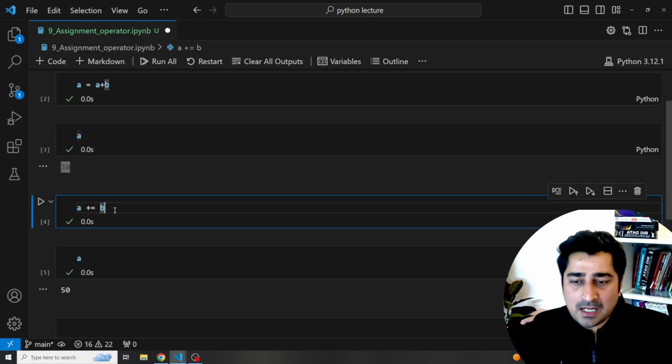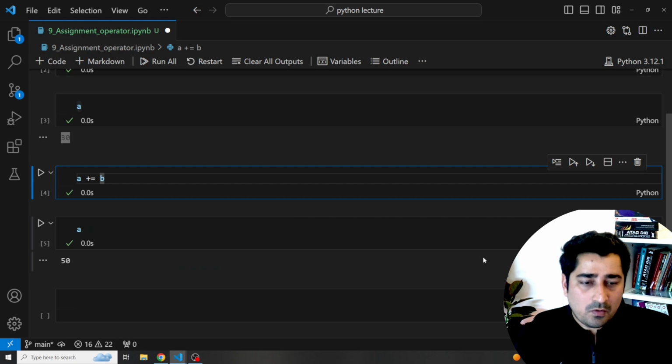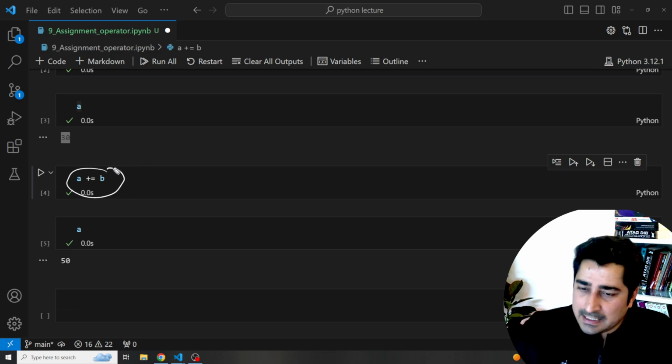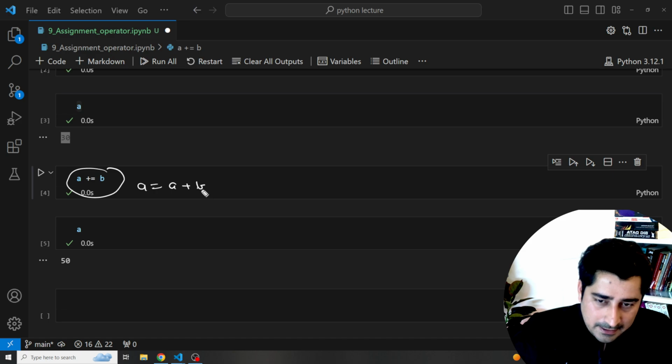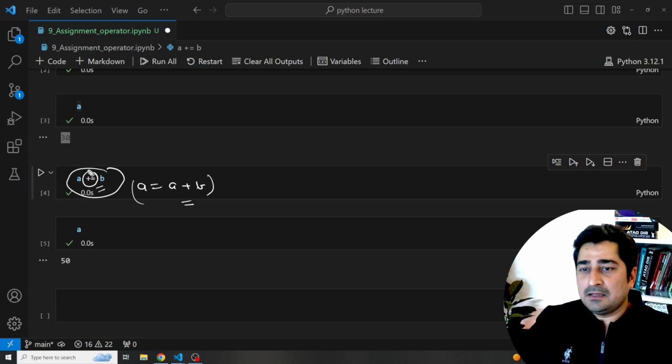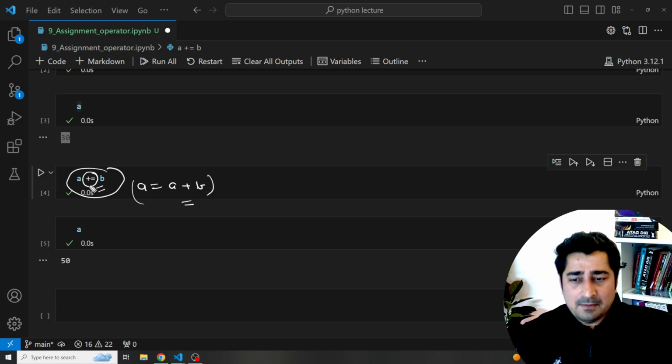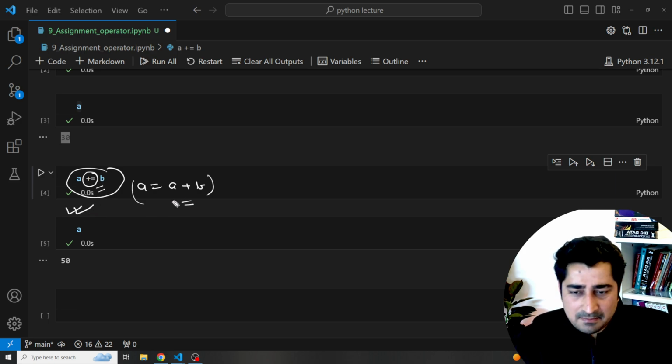Okay, fine. Now when I'm writing this particular statement, what will happen in the background? Let me explain that particular part. So see, the meaning of this one is very simple. It's equivalent to A is equals to A plus B. So either you can write it in this particular way, or maybe you can write it by using this arithmetic or assignment operator, the plus assignment operator. So this statement and this statement are exactly the same.